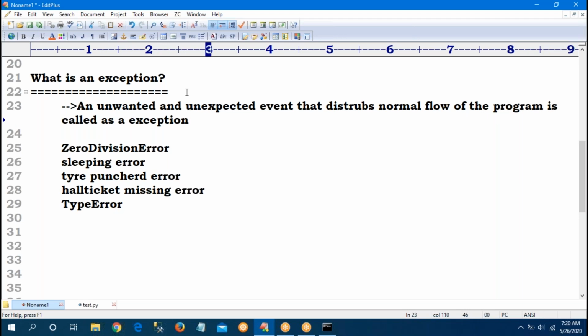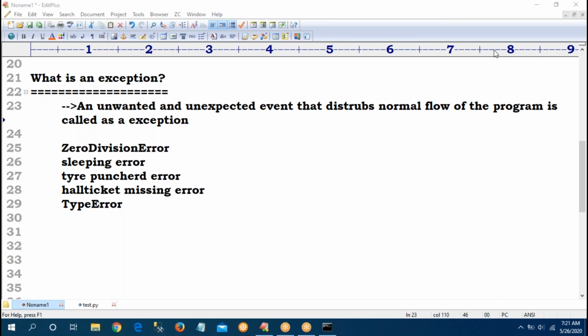So an unwanted, unexpected event which is disturbing the flow of my program is called an exception. The exception may be zero division error, or a sleeping error, or a tire punctured error, hall ticket missing exception, or type error, anything. These errors are called exceptions.